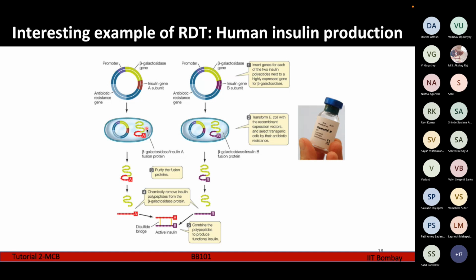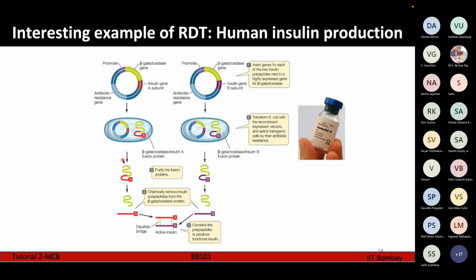So here we can see in the figure, after replicating, it has also produced the insulin A protein and the insulin B protein. Then we lyse the cells, breaking open the cell membrane, and purify the proteins which the cell has produced. We get a purified insulin A protein and a purified insulin B protein. And then we join the insulin A protein and the insulin B protein.